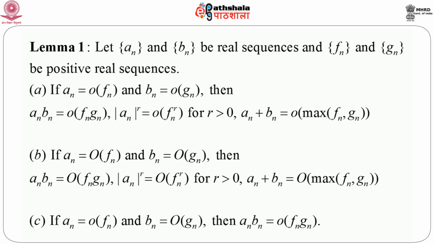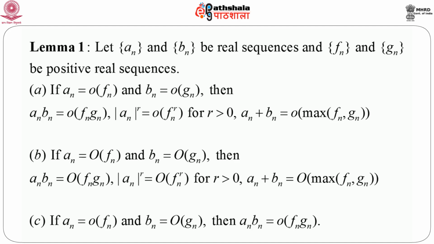Now, with respect to big O, we can think of another series of results which is given in B. That is, if a_n equals big O of f_n and b_n equals big O of g_n, then similarly as above we can immediately write that a_n b_n equals big O of f_n g_n, modulus of a_n to the power r equals big O of f_n to the power r for r greater than or equal to 0, and a_n plus b_n equals big O of maximum of f_n, g_n.